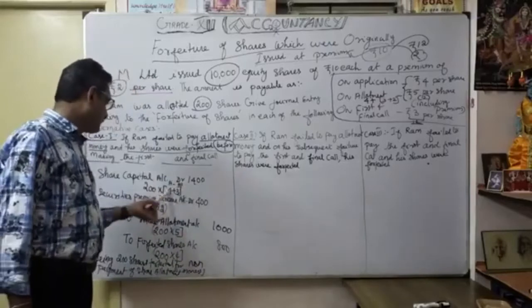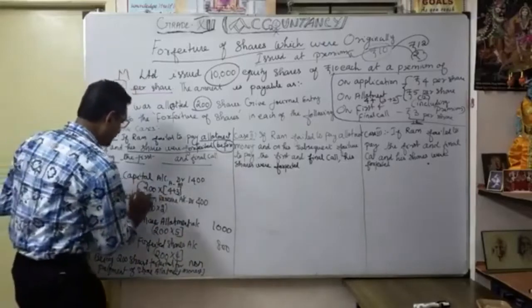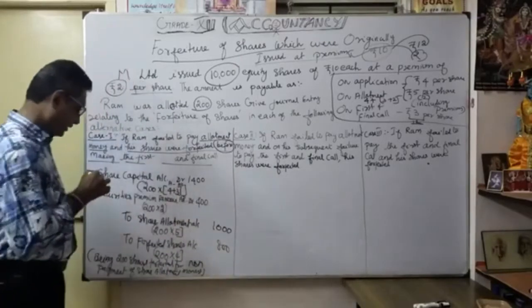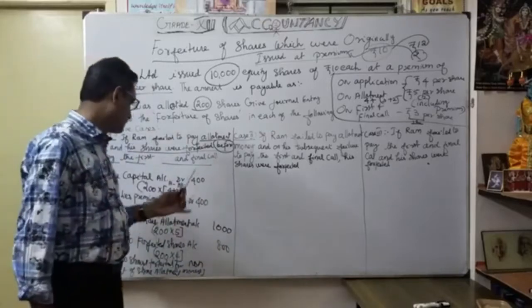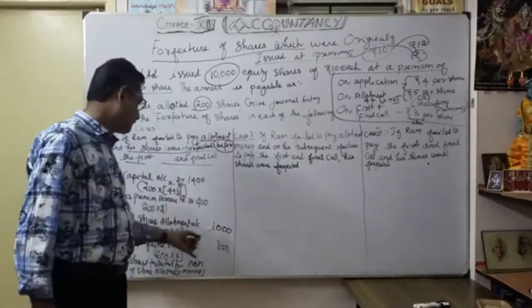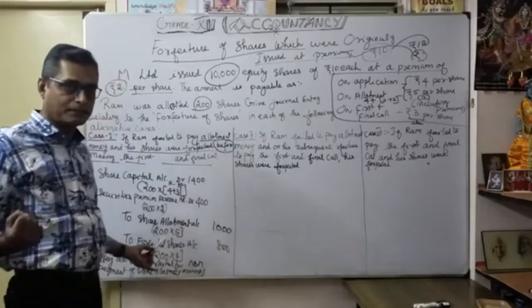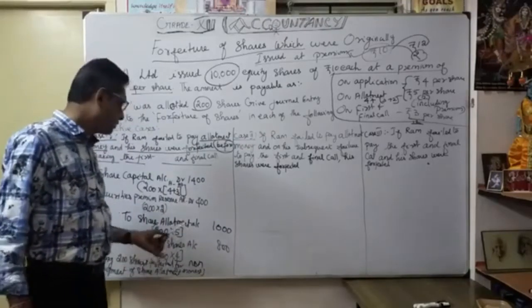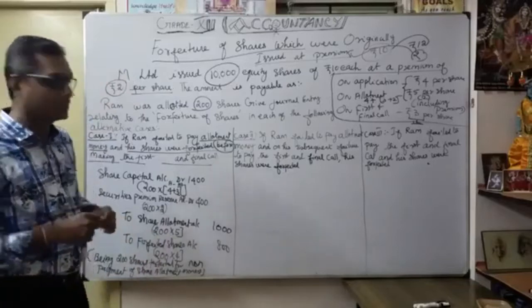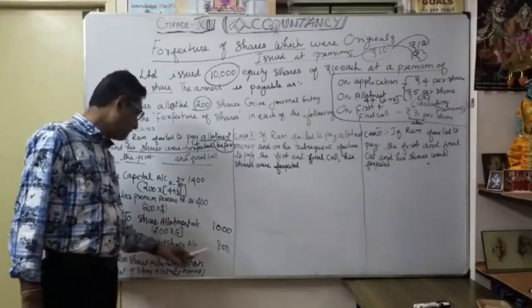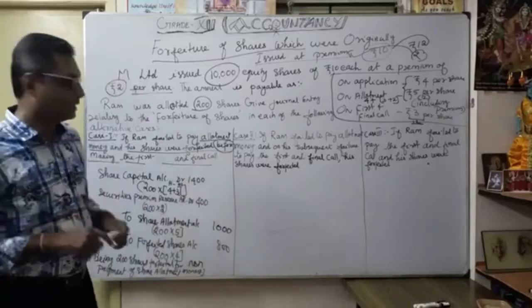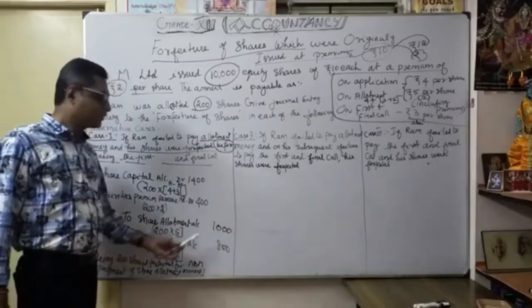That's why we clearly explain in the bracket how it comes. Correct. Then premium 200 into 2, 400. Here allotment 200 into 5, 1000. Here, how many shares are forfeited? Naturally the company has taken the money, 200 into 4, since they paid only the application money. So the 4 rupees each for 200 shares, 800, is taken by the company. That's your credit to forfeited shares account.